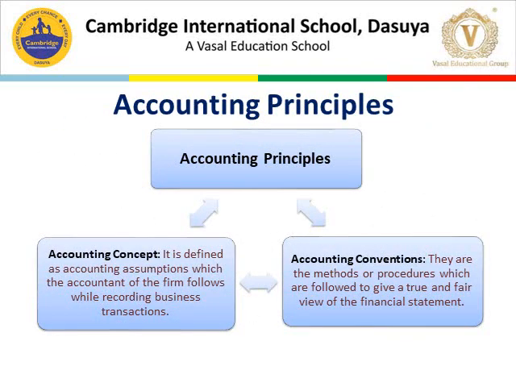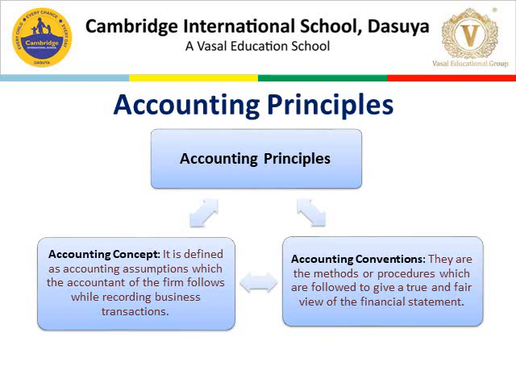So we have understood what are accounting principles. These are universally accepted rules which are followed by accountants in preparing accounts. Now here we have to understand accounting principles are divided into two parts, that is accounting concept and accounting conventions.